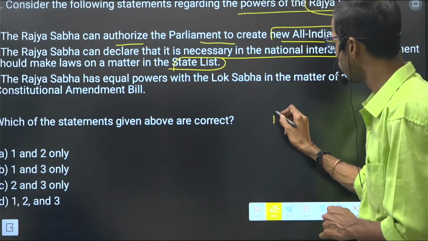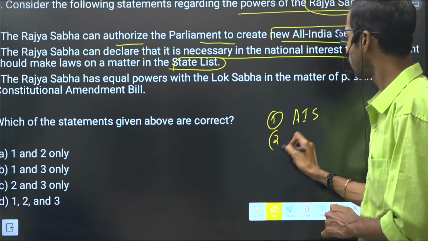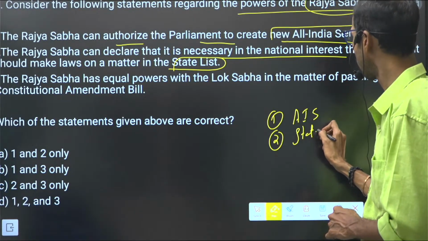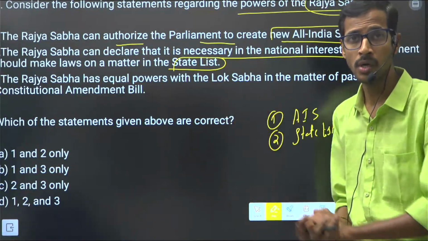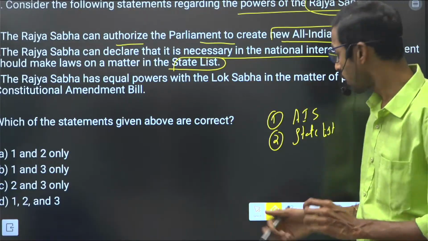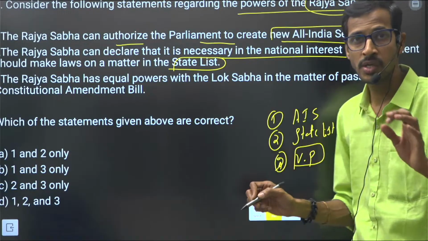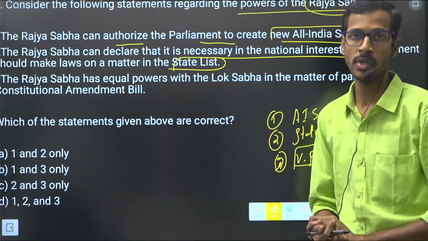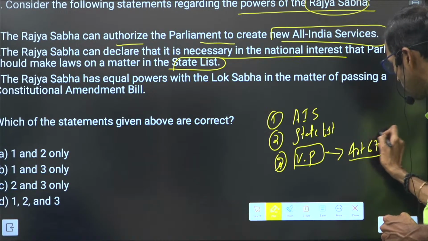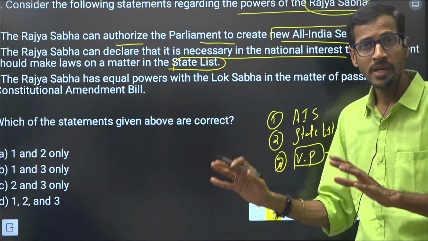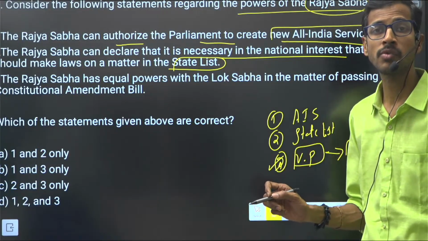So what are those? First of all, creating all India services, right? And also we have state list subject creation, it is completely related to the Rajya Sabha, right? And also vice president removal. Vice president removal is also initiated only in the Rajya Sabha. That is also very important. If you consider article wise, we have Article 67, which declares the procedure for the removal of the vice president. That should originate from the Rajya Sabha only.